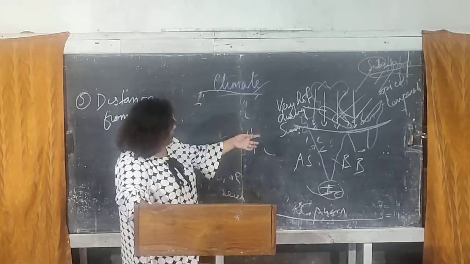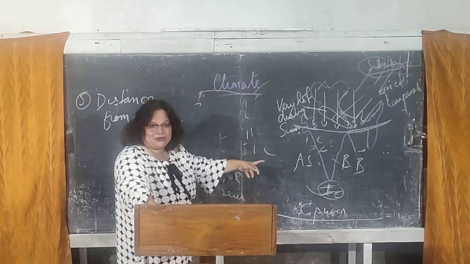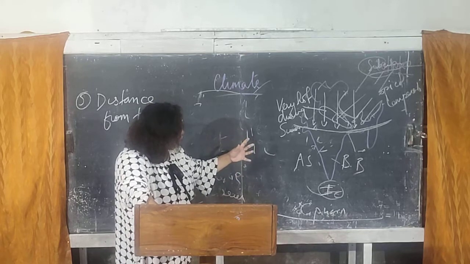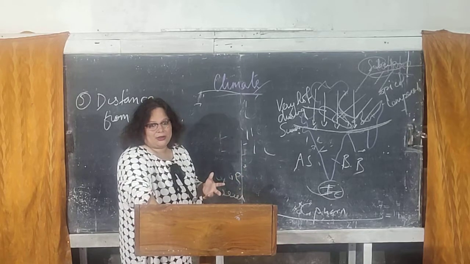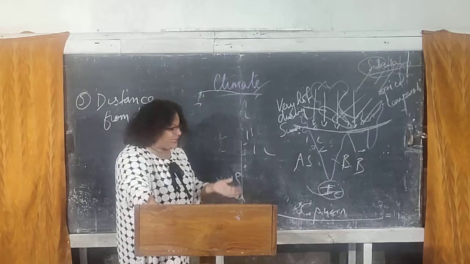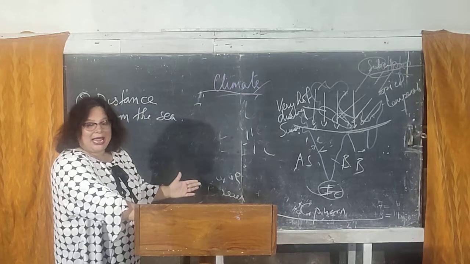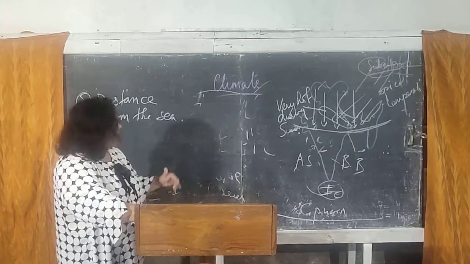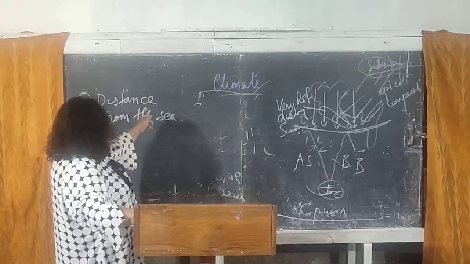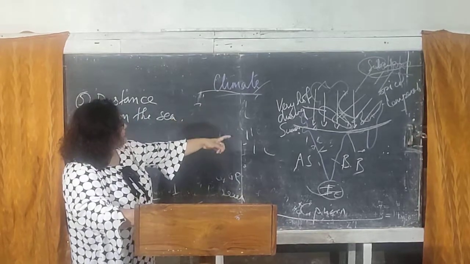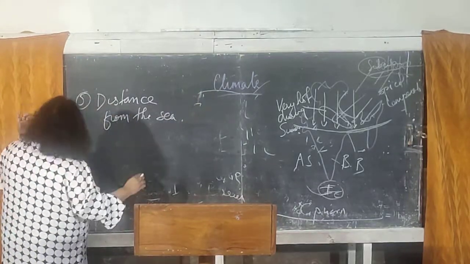Okay, so now since the land is cold, the temperature on the land is less, but water temperature is high during the winters. So when this wind which is blowing from the much warmer water bodies enters the land, it slightly increases the temperature. Warmer, not hot but warmer. That is one of the reasons why the southern part of our country is not very cold during the winters and not very hot during the summers, because it is influenced by the wind blowing from the sea, as it is closer to the sea. Whereas the northern regions of our country are extremely far away from the sea. So that's the distance from the sea affecting the climate of the Indian subcontinent.